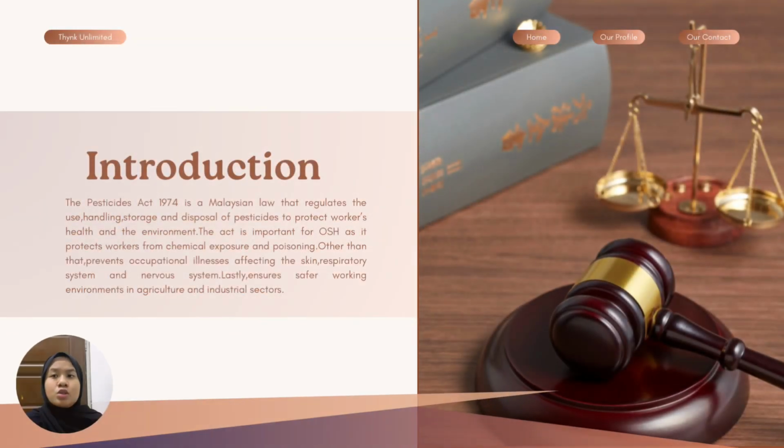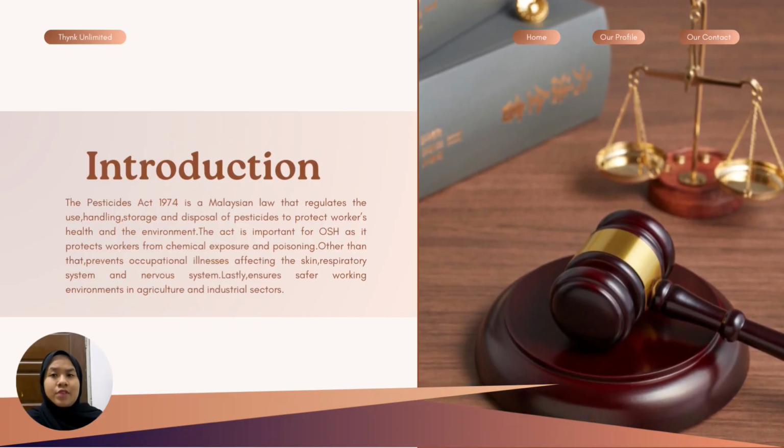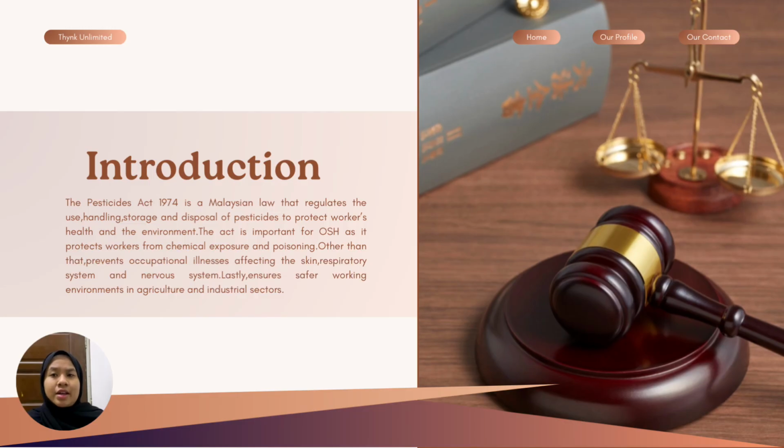Hello everyone, today I will be presenting about the Pesticide Act 1974. The Pesticide Act 1974 is a Malaysian law that controls the use, handling, storage and disposal of pesticide. The main purpose of this act is to protect workers' health, public safety and the environment from the harmful effects of pesticide.